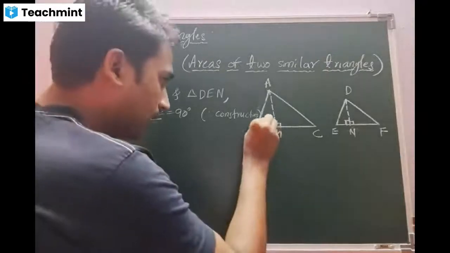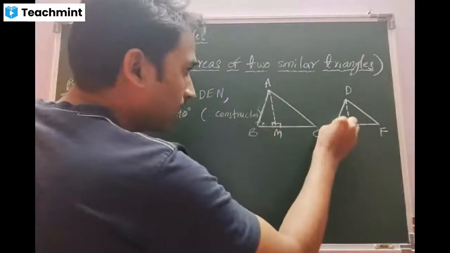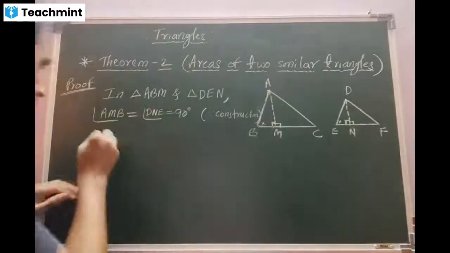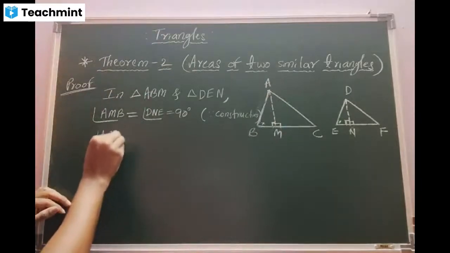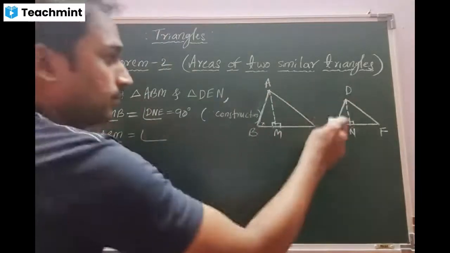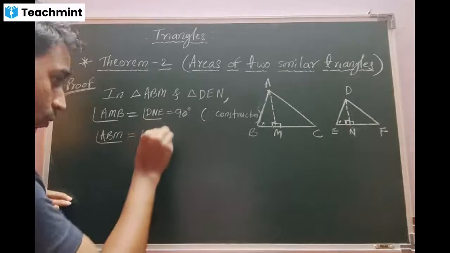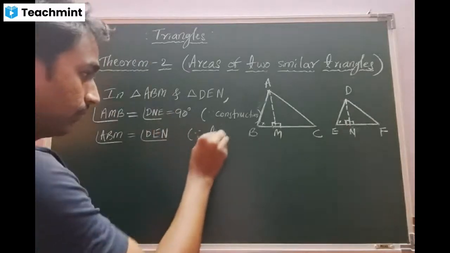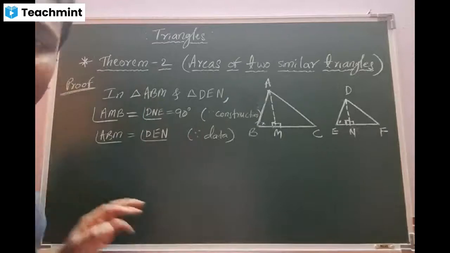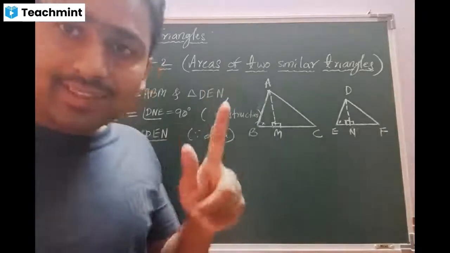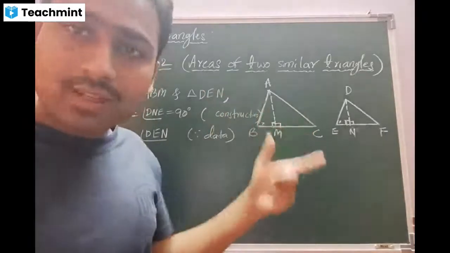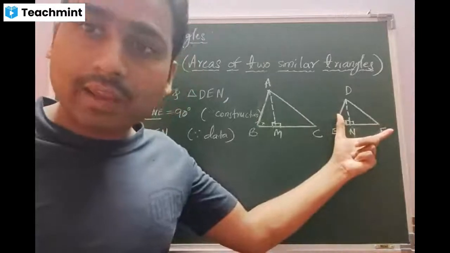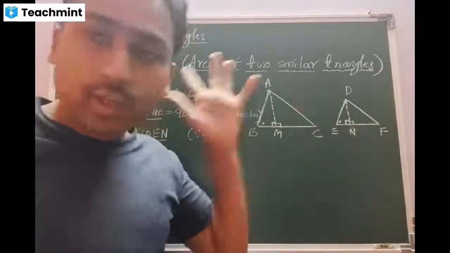One more angle. I can write these two angles, beta. Angle ABM is equal to angle DEN. Why, beta? Why will these two be equal? Given, sir. How given? They said, beta, the bigger ABC is similar to the bigger DEF. B corresponds to E. Clear?